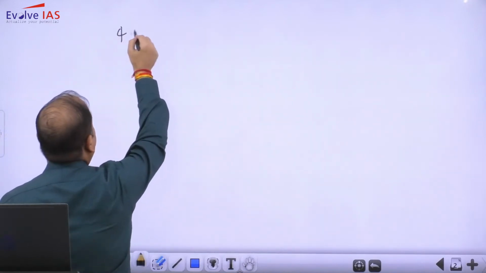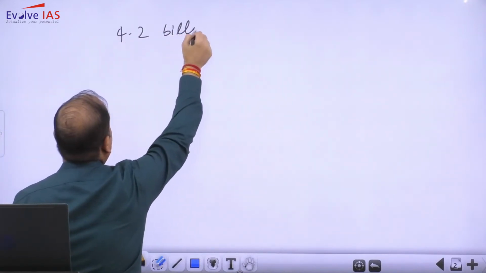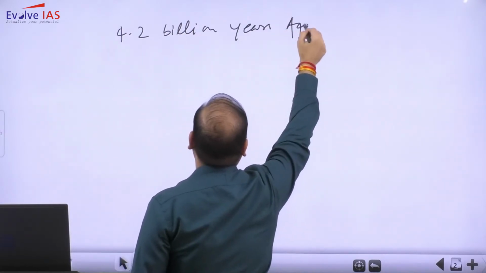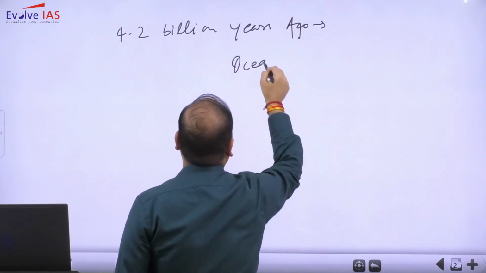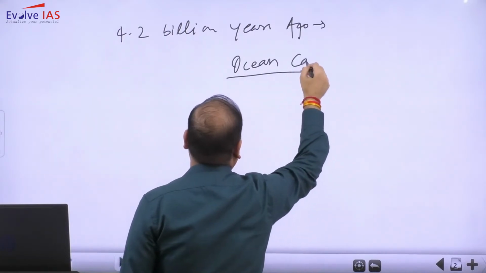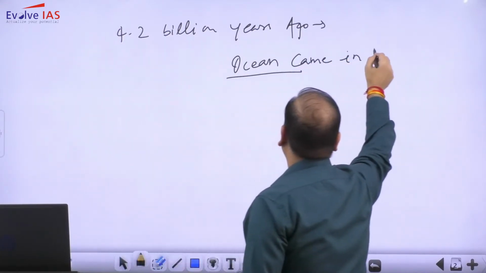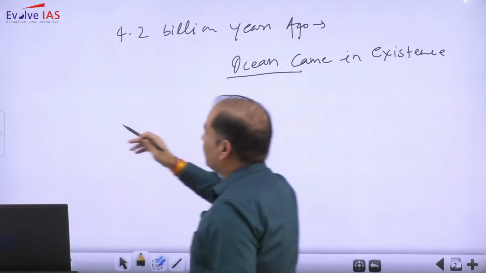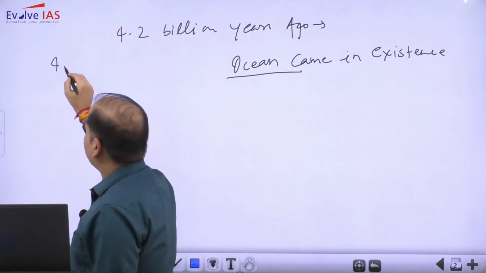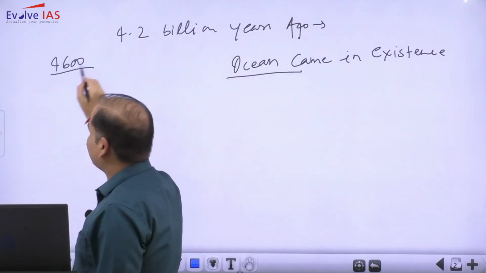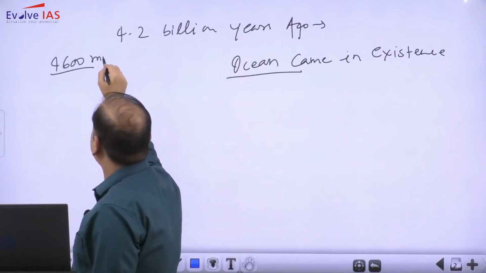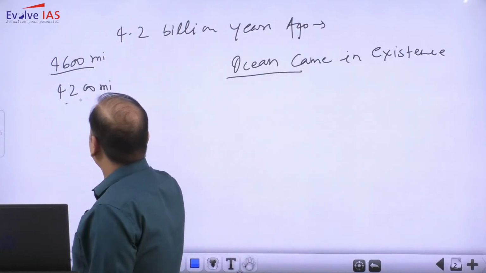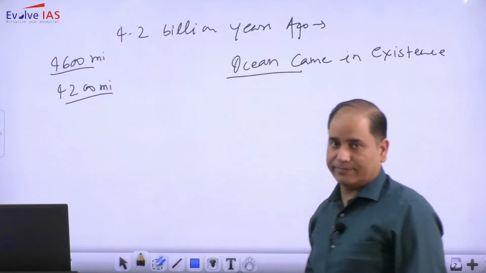Around 4.2 billion years ago, oceans came into existence. From the Earth's perspective, 4600 million years is the age of the Earth, and around 4200 million years ago, oceans came into existence.